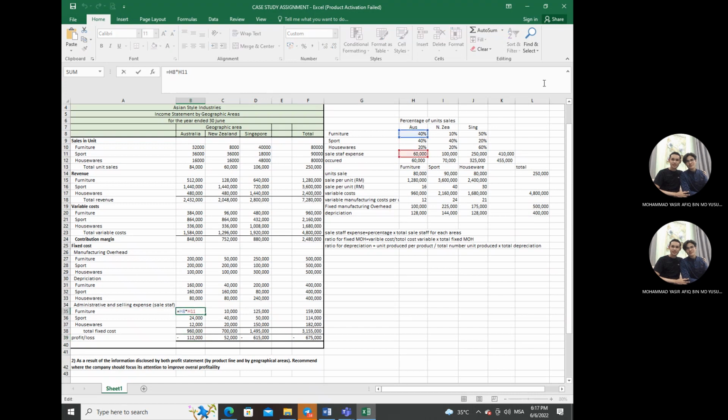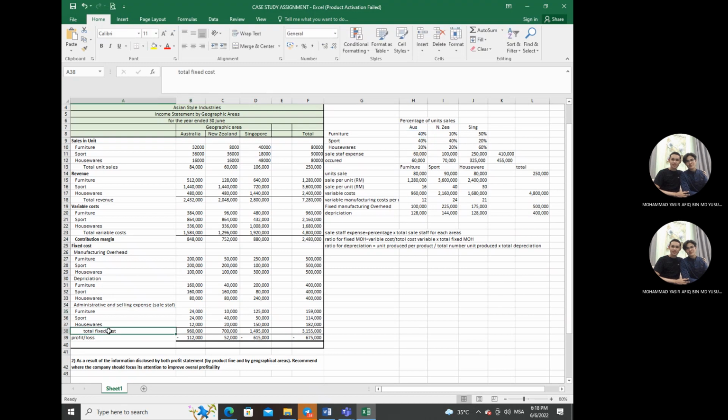For furniture we get the percentage on unit sales and multiply by the sales staff expense, because it is in the textbook, how we can get it.